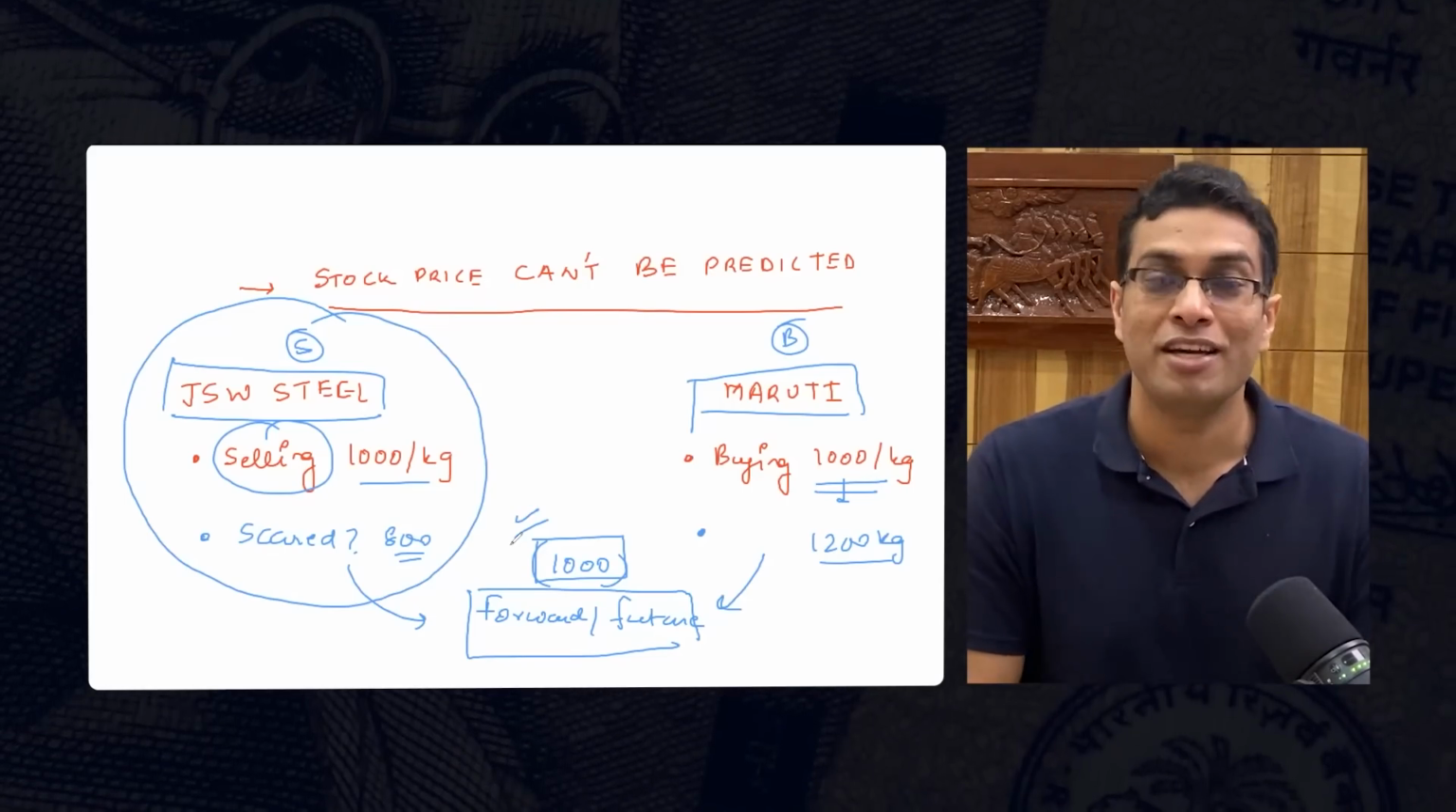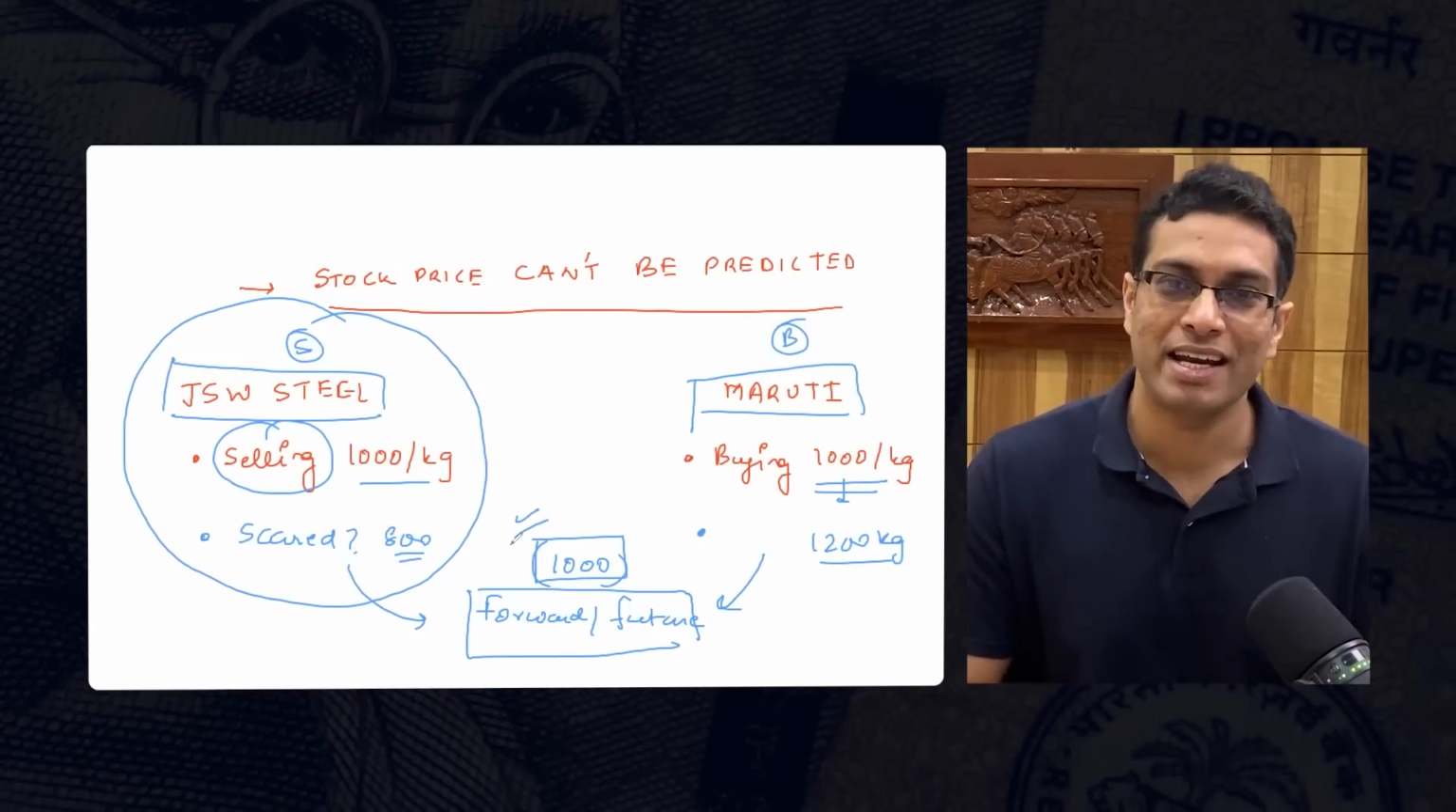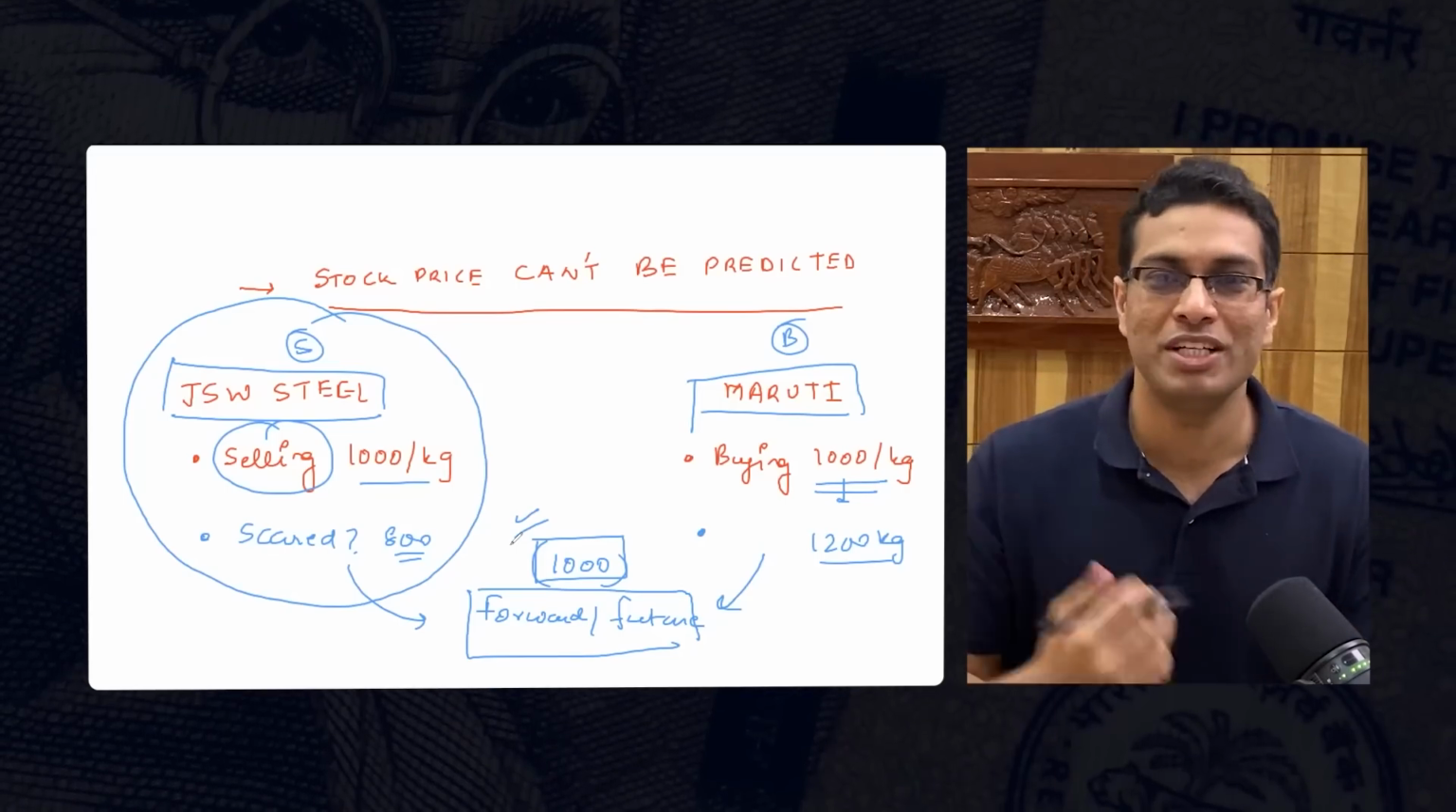Same goes for Maruti. If Maruti is sure that, you know what, tomorrow steel prices are going to fall and they can correctly predict it, then why do they go and do these hedges? It doesn't make any sense, right? No one in the stock market can predict the prices of anything.